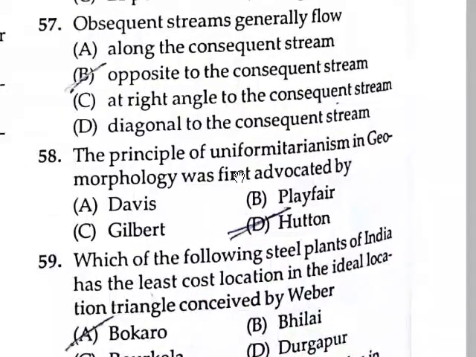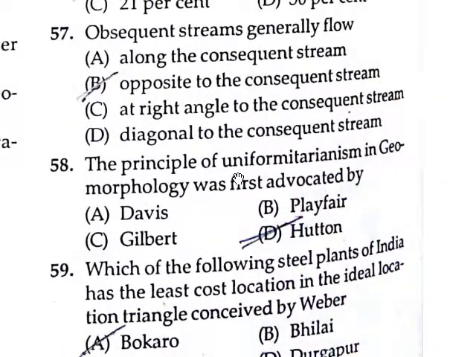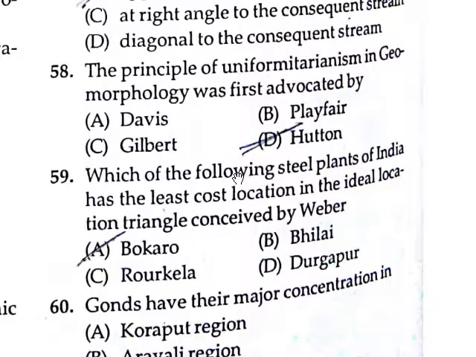Next question: obsequent streams generally flow opposite to the consequent stream. Obsequent streams mainly flow in the opposite direction to the consequent stream. Not along the consequent, not at a right angle to the consequent, and not diagonal. So obsequent is mainly opposite to the consequent. Please remember.